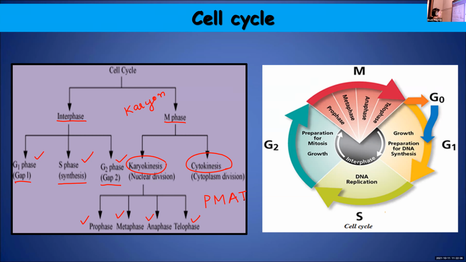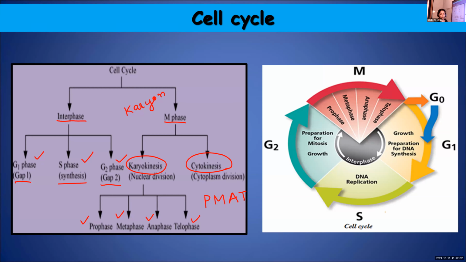Once again, I'll repeat: the cell cycle has two basic stages. Interphase is a preparatory phase. It is during this phase that the cell prepares itself for M phase, or it is a resting stage between two successive M divisions.